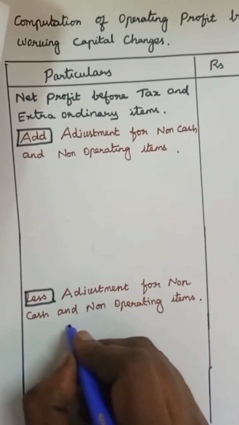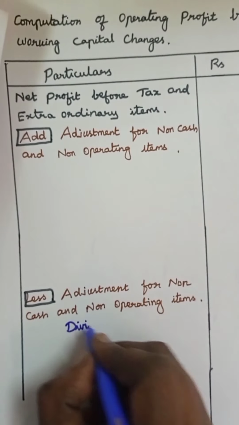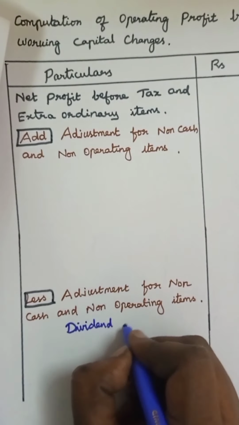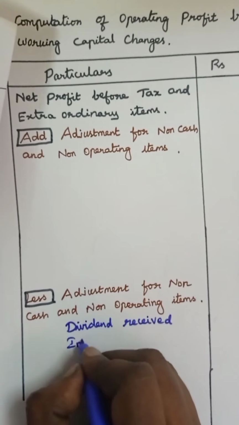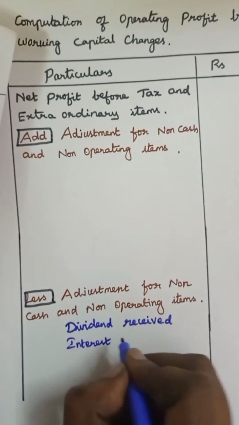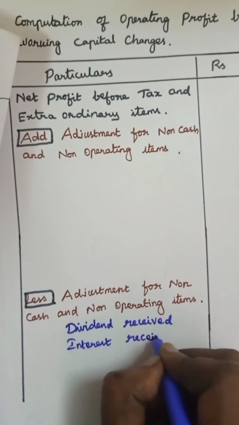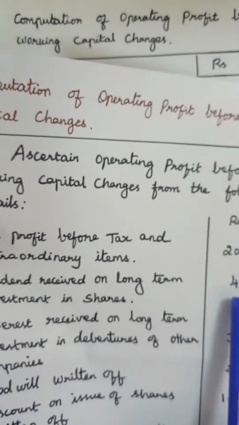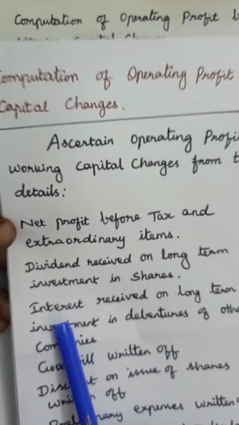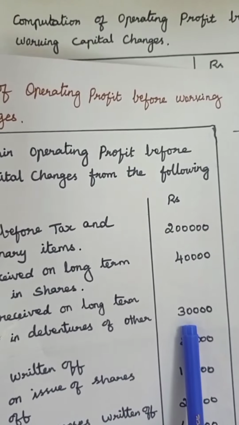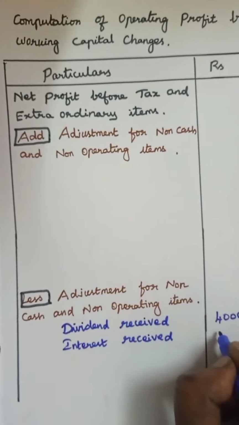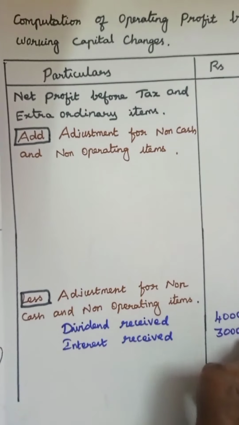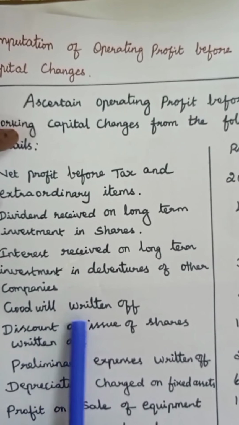Subtract dividend received and interest received. How much? Dividend received 40,000, interest received 30,000.